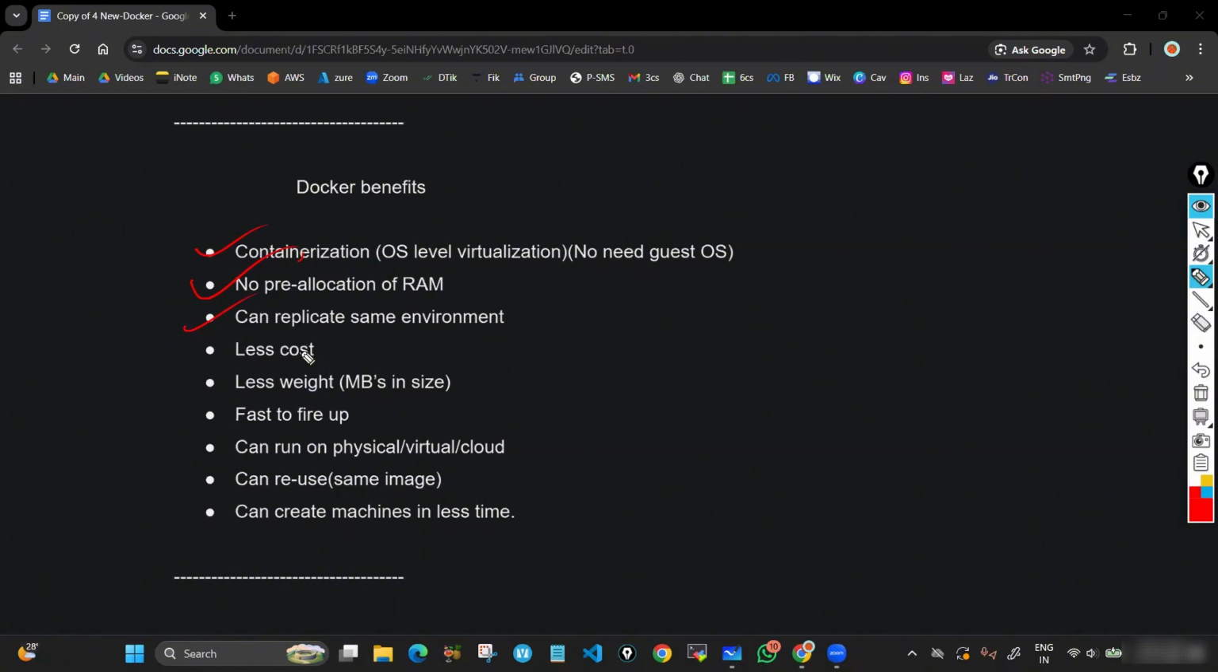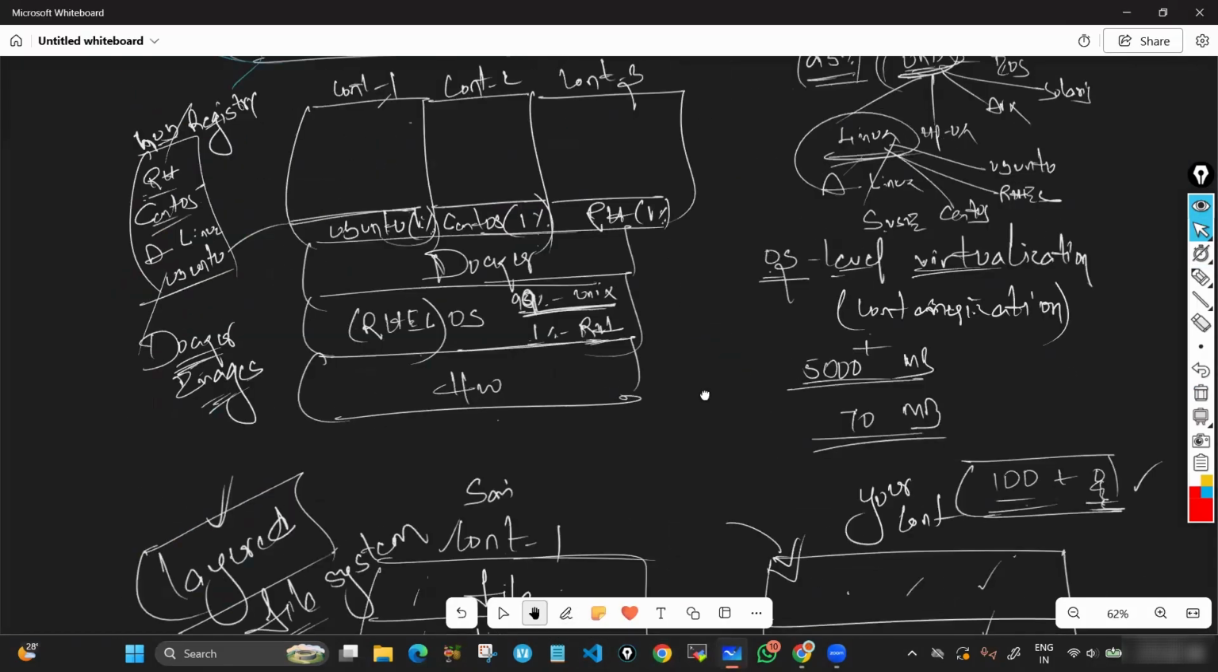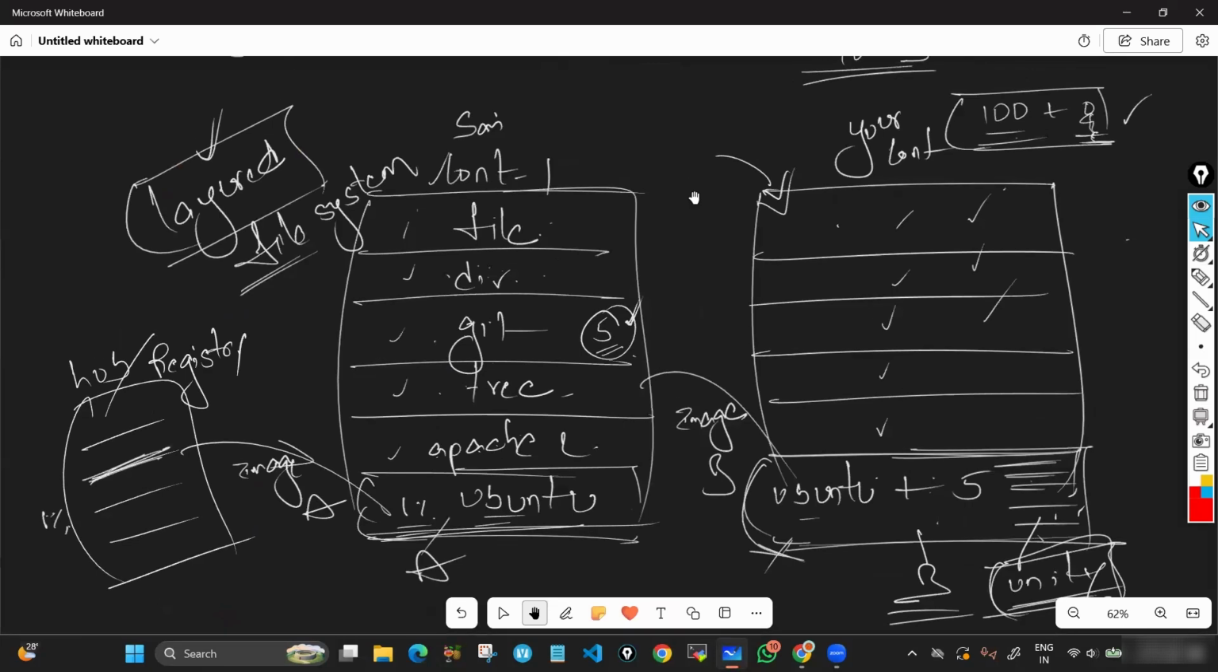Then many other advantages. You can replicate the same environment. That means whatever we have discussed today, every one of you should have one container with the same environment, whatever I have. So what we can do, instead of you creating your own container, I create one image from my container, and I share that image with you. From that you create containers. That's it.